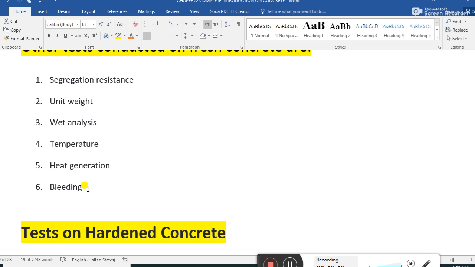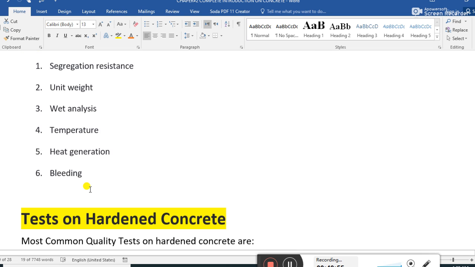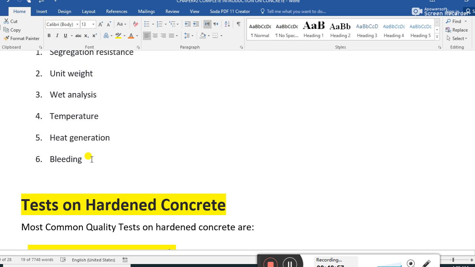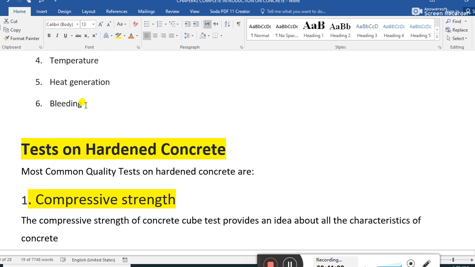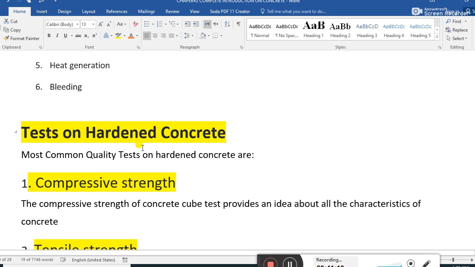Bleeding means the water separates out from the other materials: cement, sand, aggregate. The water loss, or the rising of water from the concrete mix, is bleeding. Water separating from the mix is bleeding.